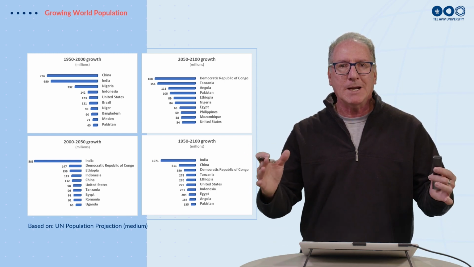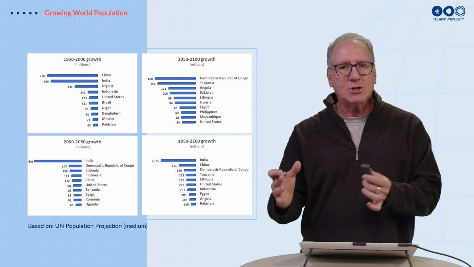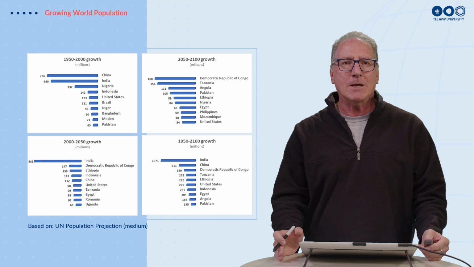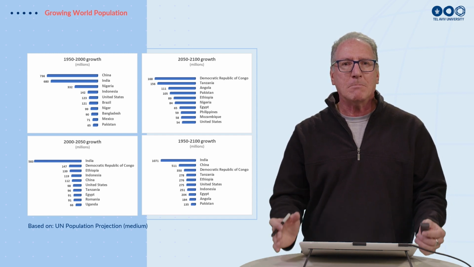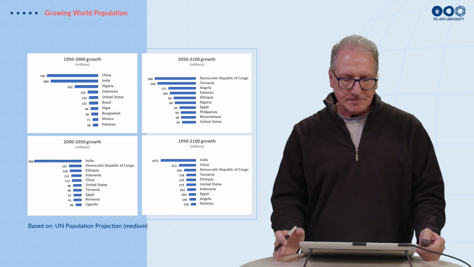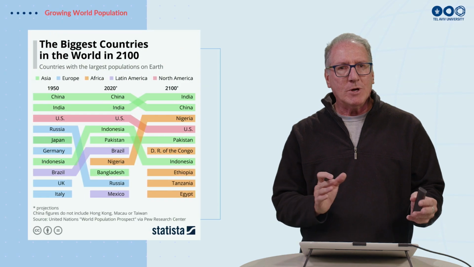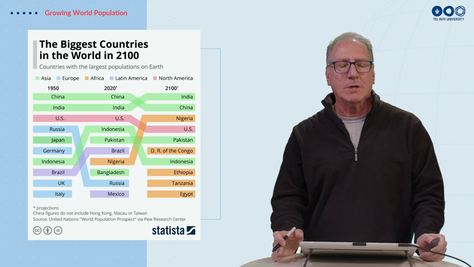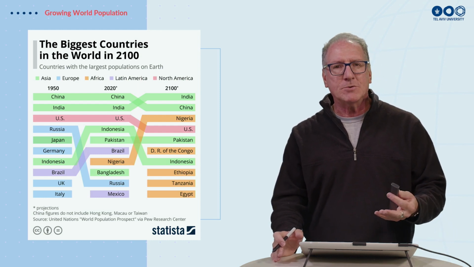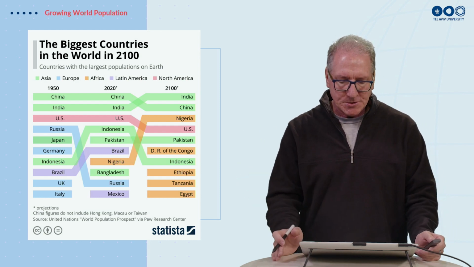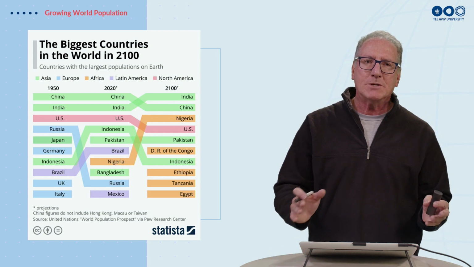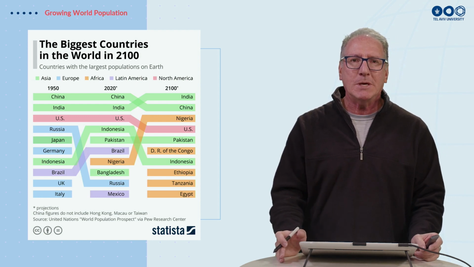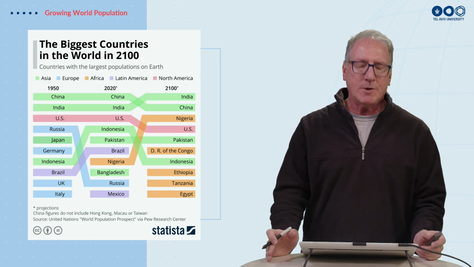They start with very big numbers, but India, unlike China, has no control on how many children you can have in the family, and therefore India is going to have the biggest growth over this period. And again, if we look at the countries with the largest population in the world, from the 1950s to more or less the present and the predictions for 2100, we see a dramatic change in where the big population centers are going to be in the future compared to where they were in the past.